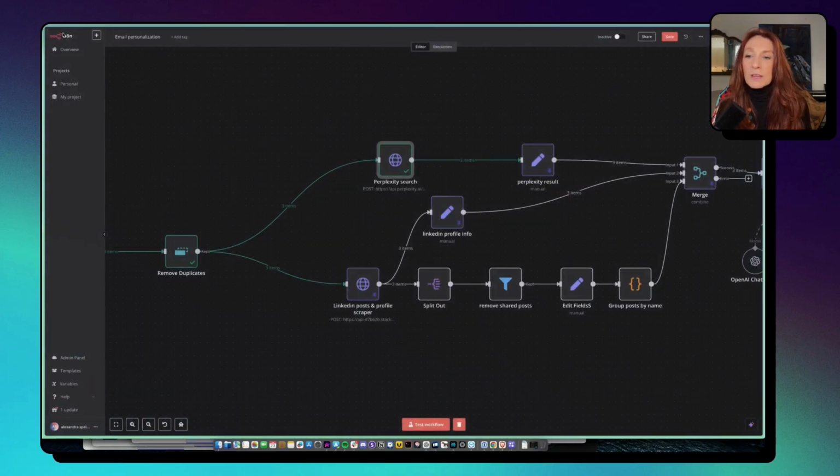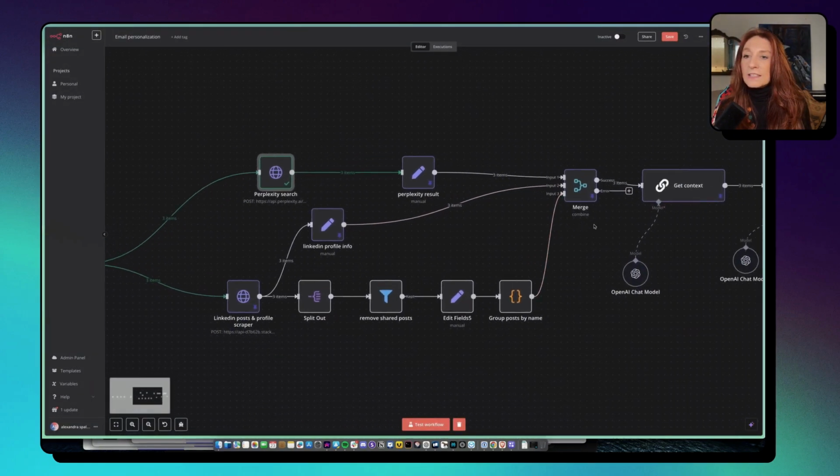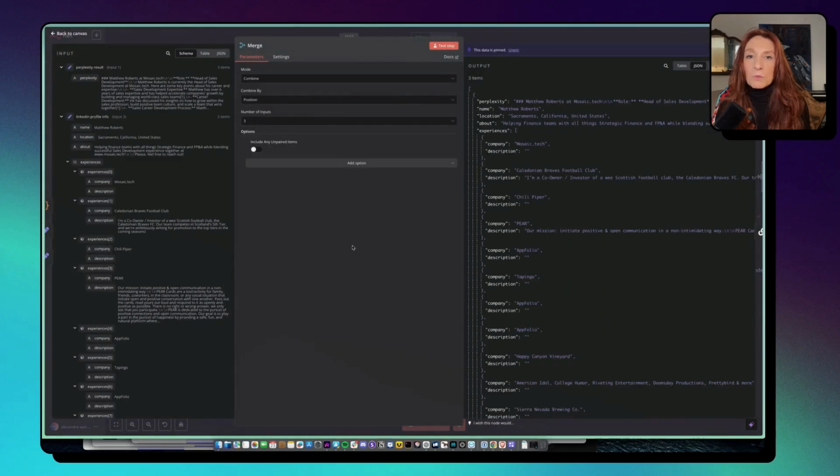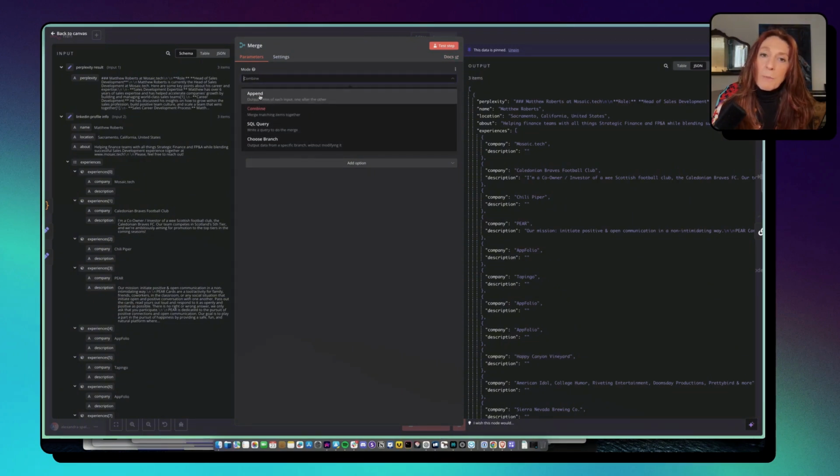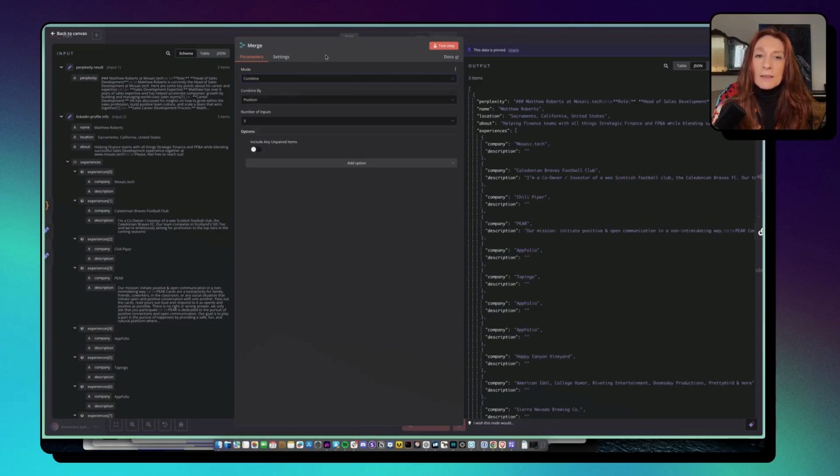Back to Canvas. And this is what we bring here in our merge. The merge node can combine several inputs. We can combine, or append, or write a query, or choose a branch. Here we combine, and we combine by position, because we can combine by matching field, position, or all possible combinations.